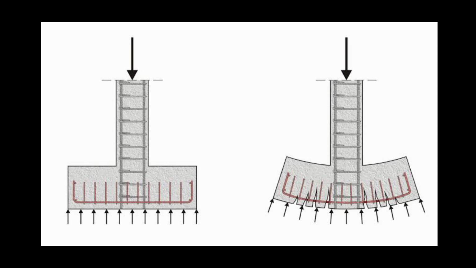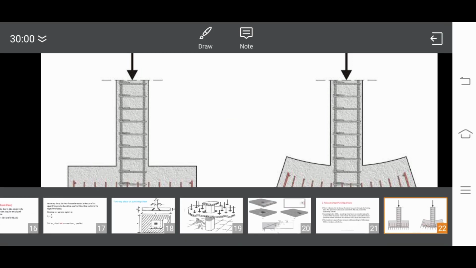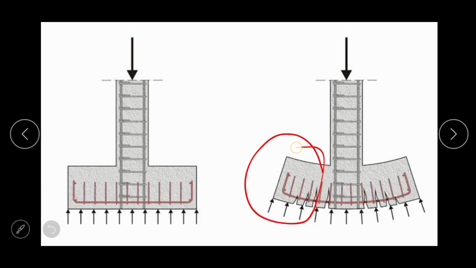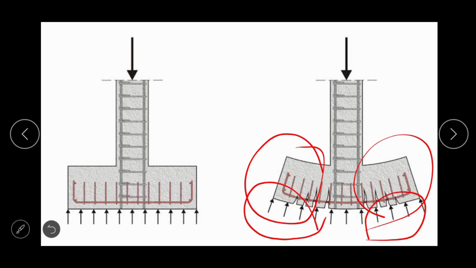So let us now understand about the bending. What is the meaning of bending? जैसे कि हम लोगों ने पहले डिस्कशन किया है, this unsupported length of the footing over which only net upward soil reaction force is acting, no downward force is acting.